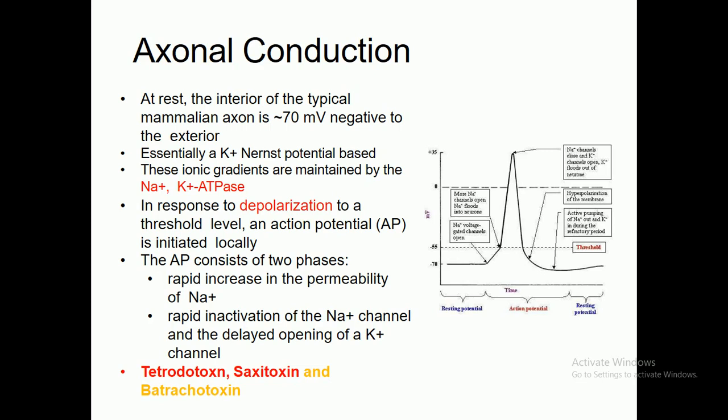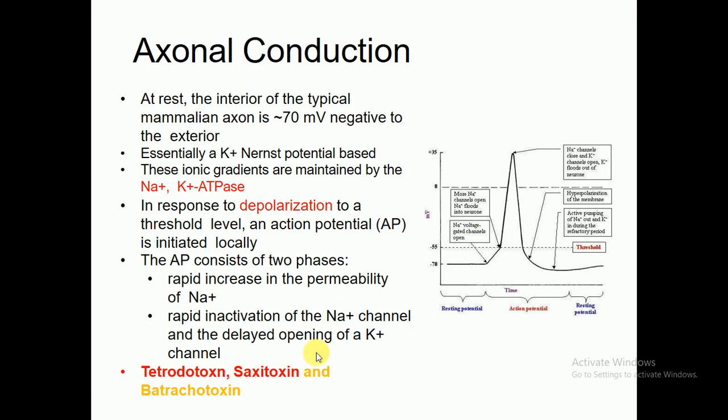It means that whenever the electrical impulses are generated, the action potential is produced. After that, the sodium-potassium ATPase system acts, and it consists of two phases. In the first phase, there is a rapid increase in the permeability of sodium ions, meaning the flow of sodium ions becomes rapid. In the second phase, rapid inactivation of the sodium channel occurs.